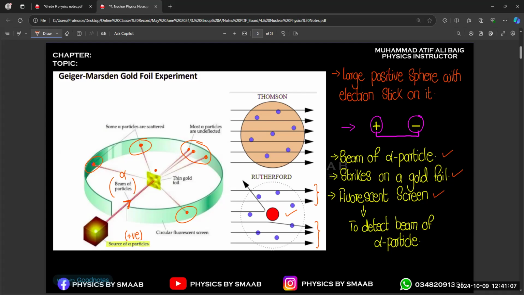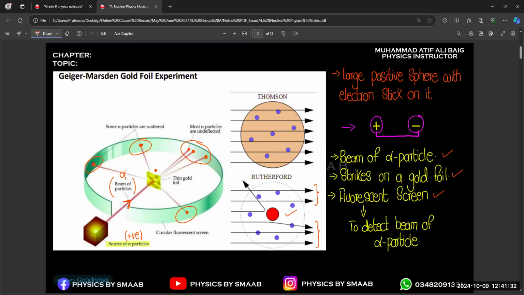They will not ask you to define a fluorescence screen. This is not important for us. That's why you can see only steps are given. The important thing is the observations taken from the experiment and the results deduced from the experiment. Those things are important, and we are going to discuss that also.